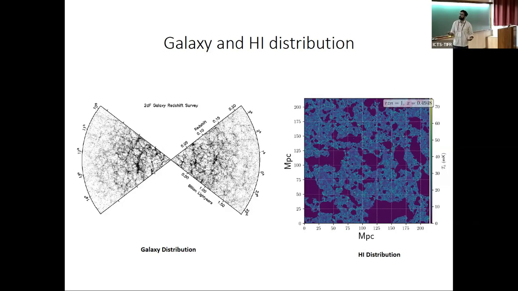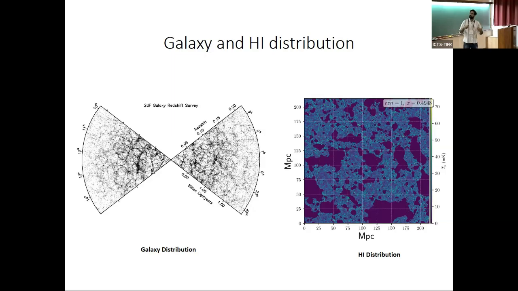Here I have shown two of them. On the left is the typical distribution of galaxies from galaxy redshift surveys, a 2D slice of a galaxy survey, and each point here shows one galaxy. What we record is the redshift and angles of galaxies. On the right hand side, I have shown the HI distribution during the epoch of reionization, and these maps show the brightness temperature fluctuations.